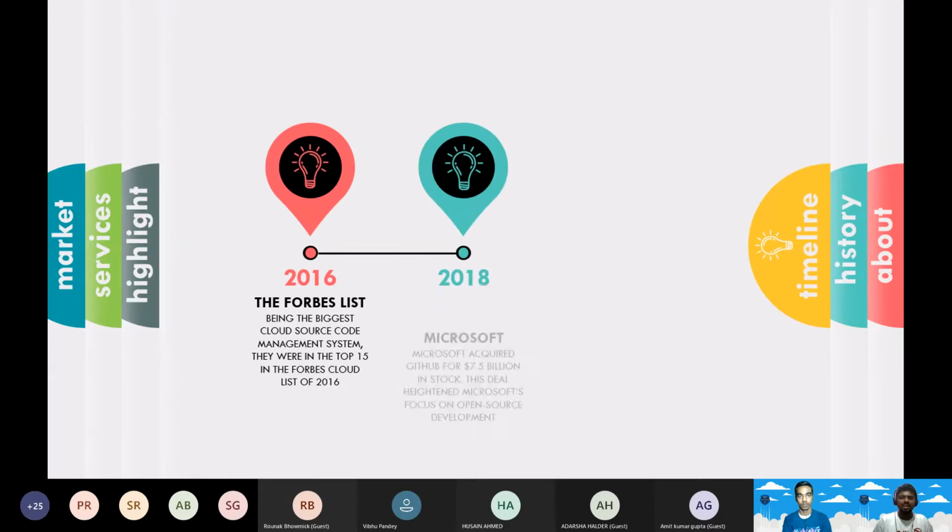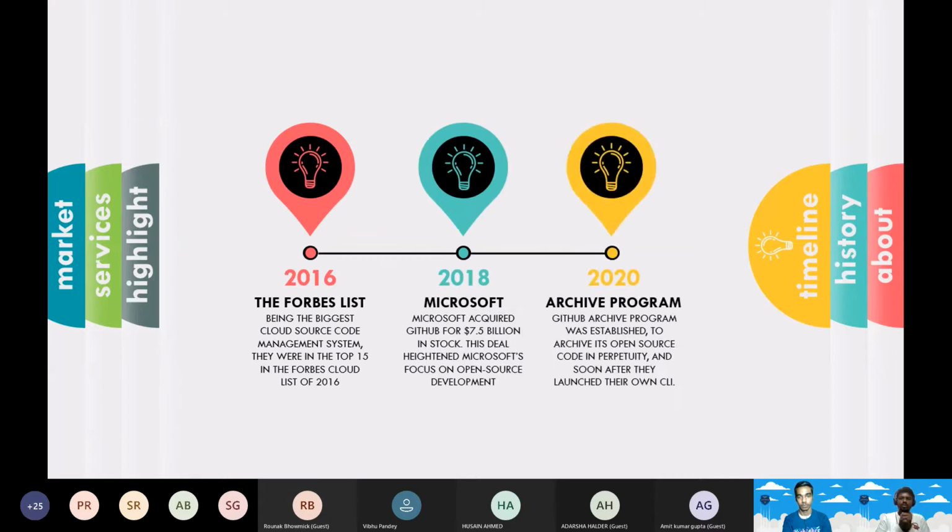Let's quickly see a timeline of what GitHub has achieved, and why everyone talks about GitHub so much. First of all, it cracked the Forbes list. It was almost the first company, I guess, that cracked the Forbes list within 10 years. It was established in 2008, and within 8 years, it cracked the Forbes list.